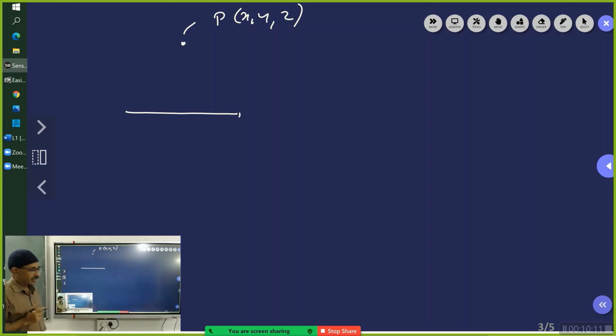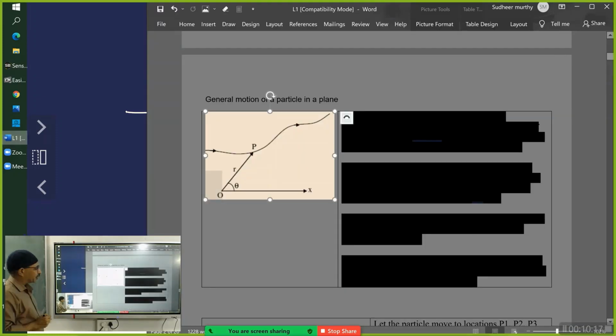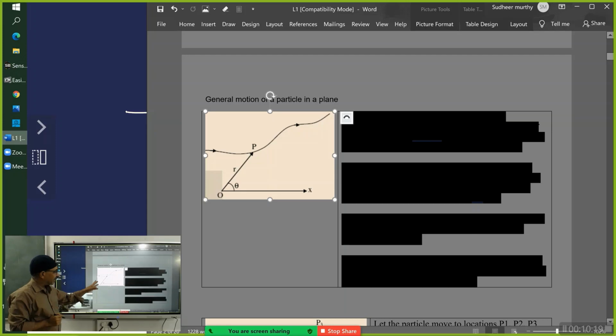In the study of rigid body dynamics, there is another way by which we can address it. If you can recapitulate, there is an r and theta given there. R and theta, polar coordinates. So the position of the particle is marked with respect to the axis by polar coordinates.